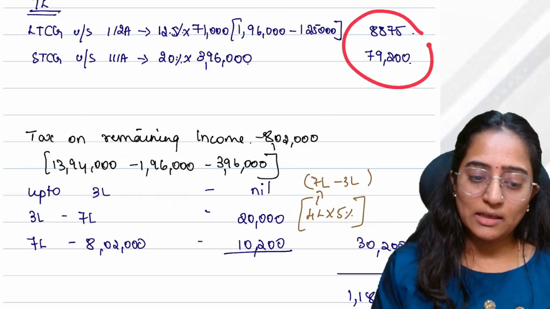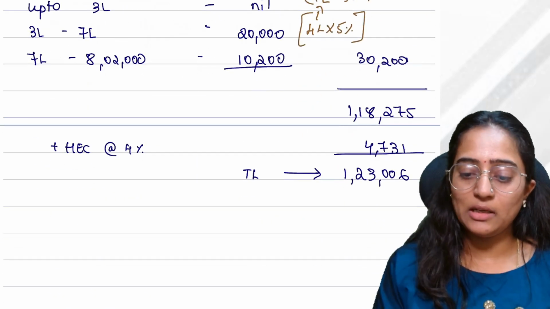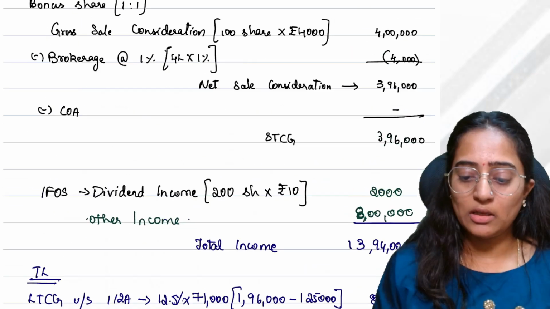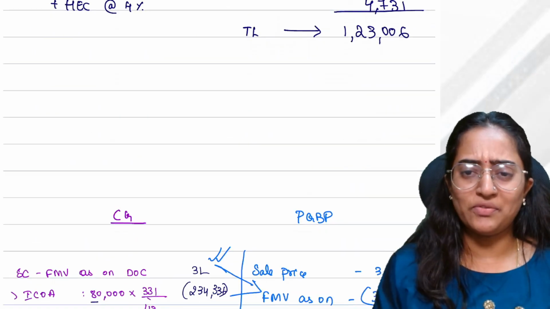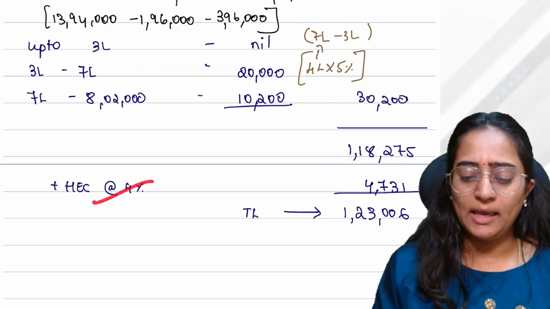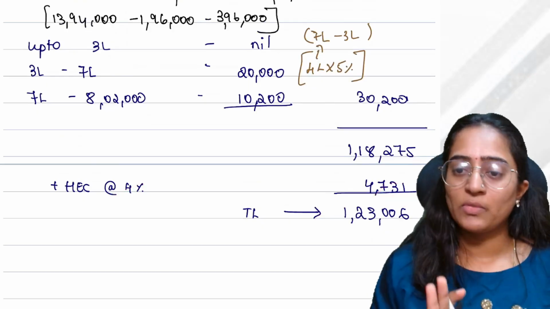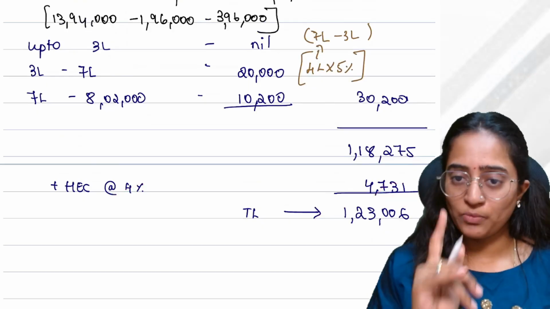You have already calculated the tax liability for the remaining income separately. As your total income is less than 50 lakh, there's no surcharge applicability. HEC will be 4% and the total tax will be 1,23,006. Clear?